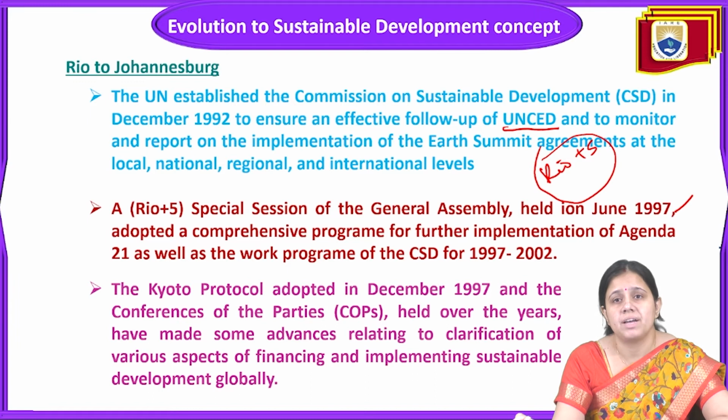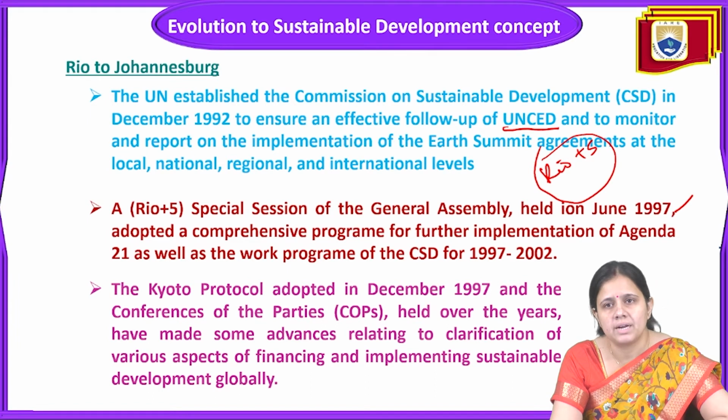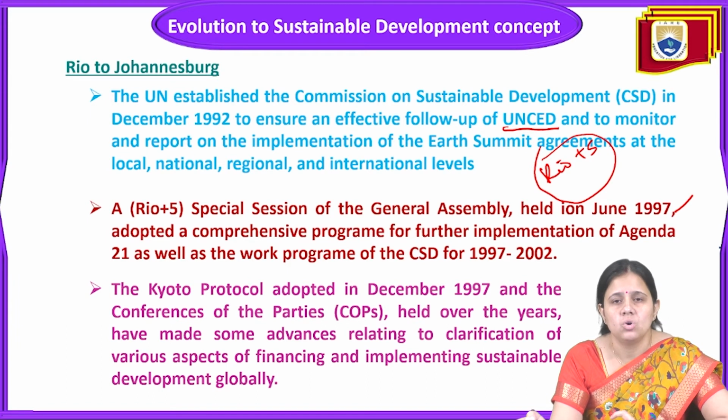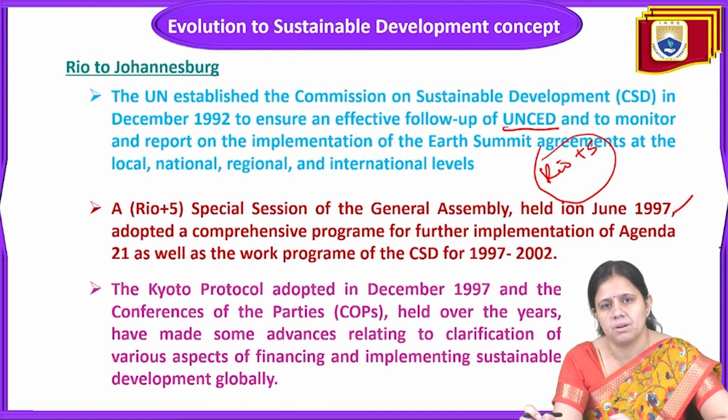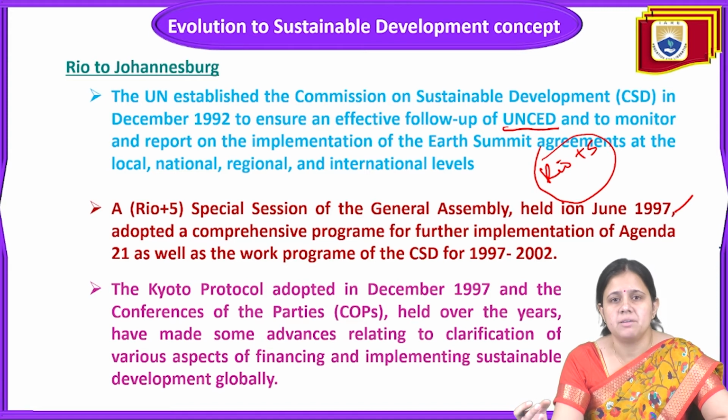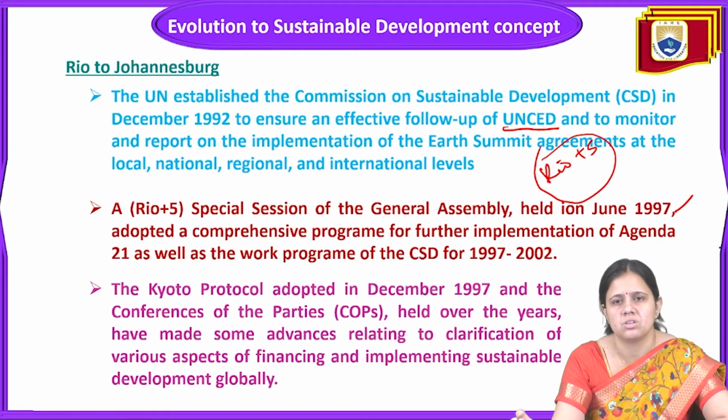So after 5 years, they called a conference of parties in 1997 to look after the implementation of this United Nations conference for sustainable development. Then they made one protocol about cutting the emission of greenhouse gases, so that it will be helpful for the protection of the environment and natural resources.